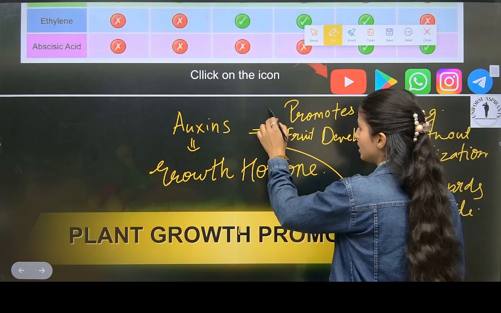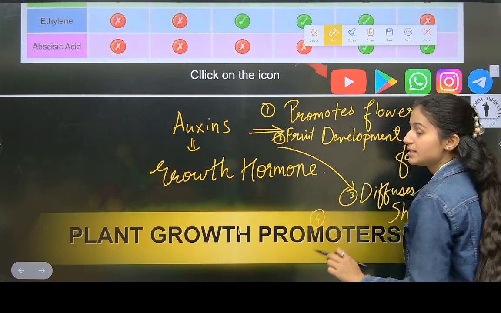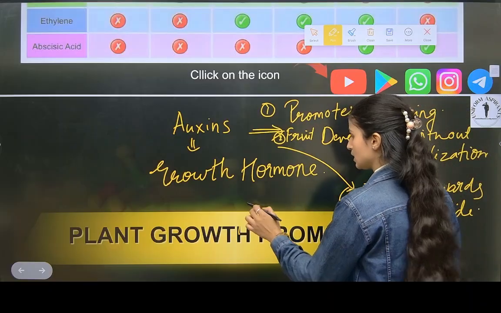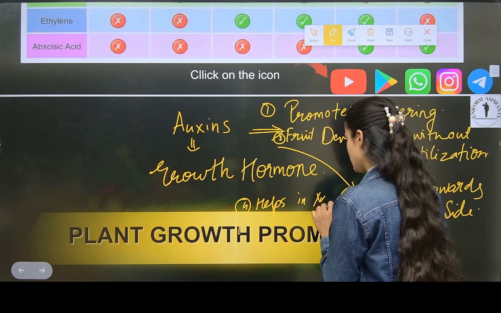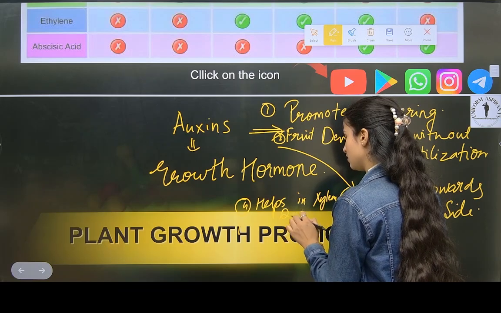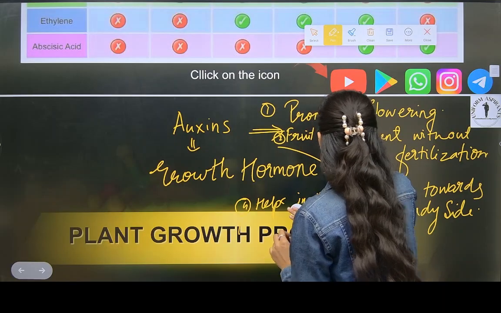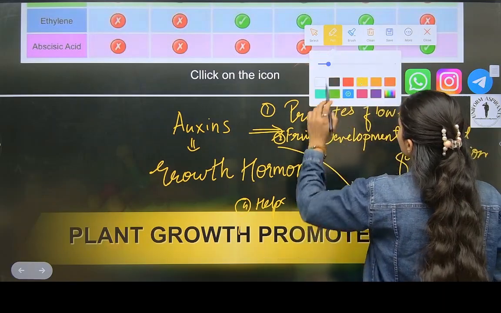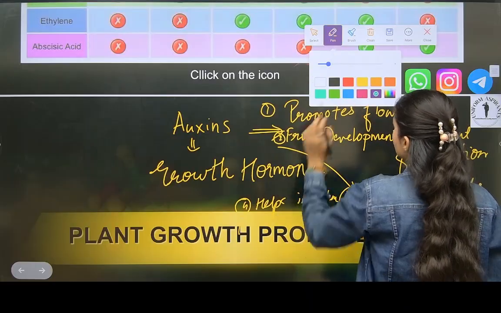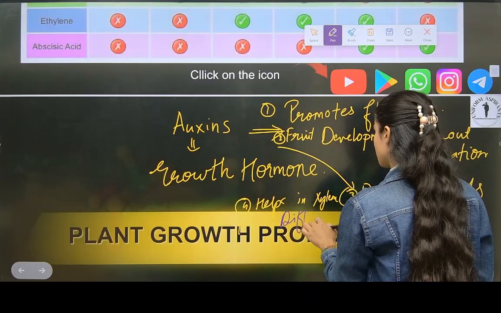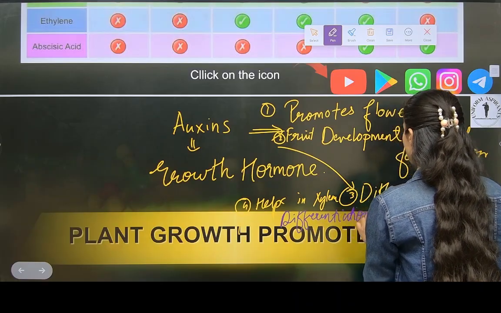And this is the second point, this is the third, and you write the fourth point also. Helps in xylem differentiation. Okay,